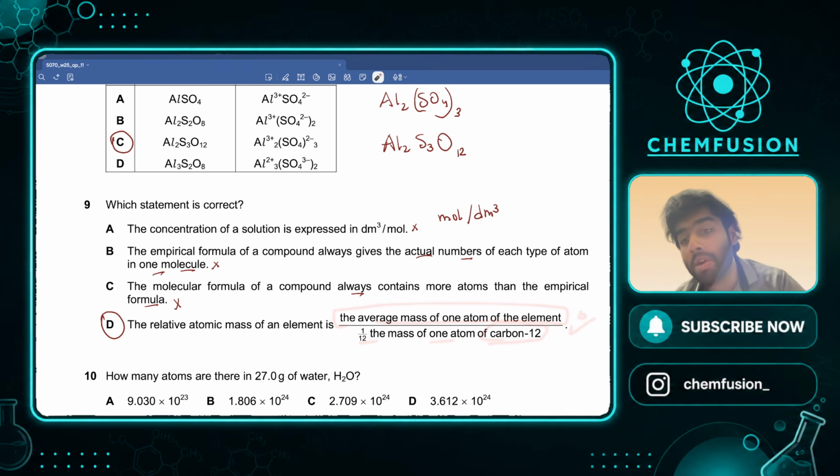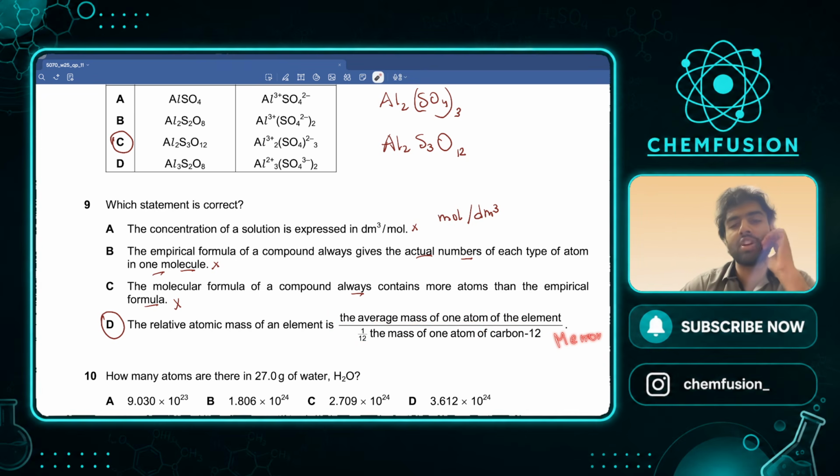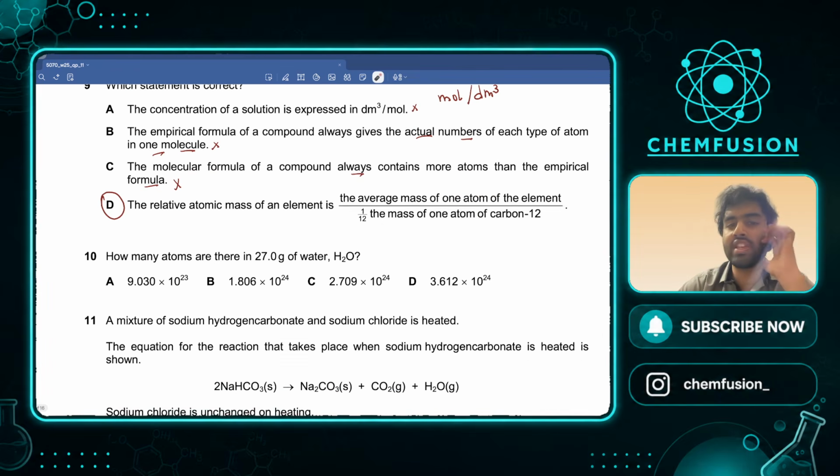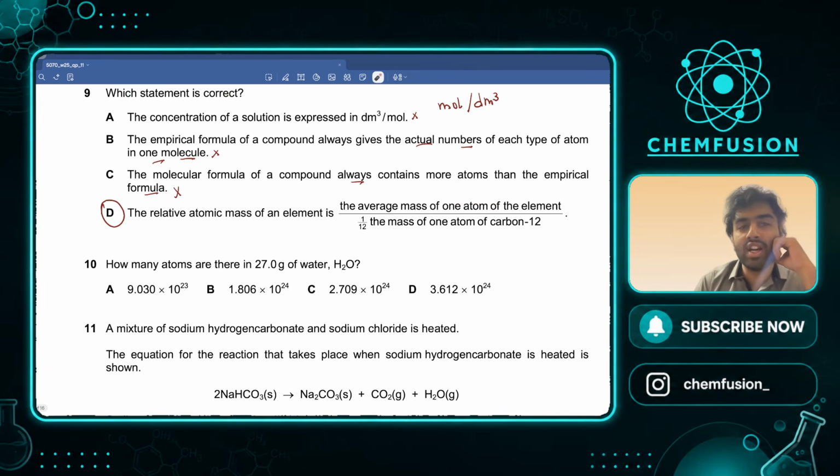You are expected to memorize this. Understand this as well, but memorize it. It is clearly written as part of your syllabus. इसके अंदर कोई गलती की गुंजाइश नहीं है. The other three are clearly wrong. ठीक है. Refer to the syllabus contents to get a better understanding of what this means. I hope you guys are clear about it. Okay. Good.